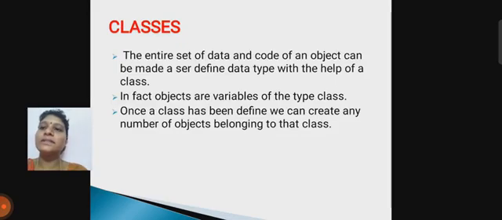Then we discuss the concept of classes. Classes means the behavior of the object. That means the set of data and code of an object can be made into a user defined data type with the help of the class. So we access our object, we need a class. An object is a variable of the type class.